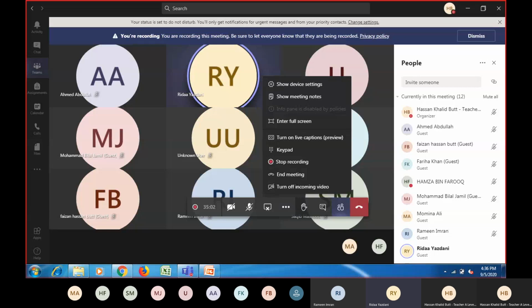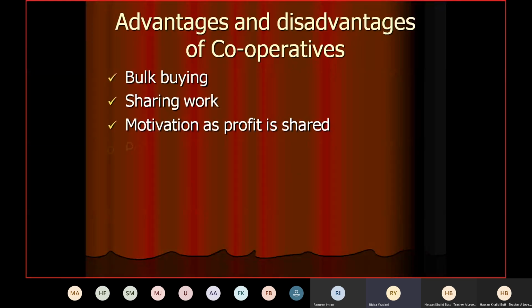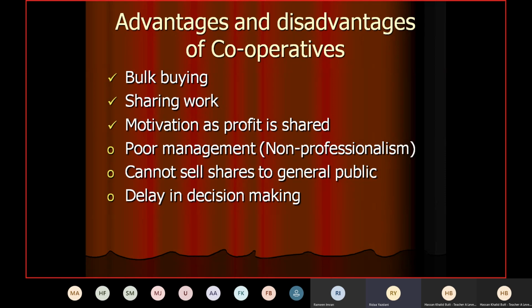Probably because they are not professionals, and that's why there's slow decision making, and also because there are so many members, so you have to consult everyone before making a decision. Very good, Rida. Great answer. Yes, because there are so many members, whenever a decision is taken, the consent of all the members is required. So obviously some members agree, some do not agree, and then they have to change their decision. So that is why they take more time. That is a disadvantage, especially when a quick decision is required.